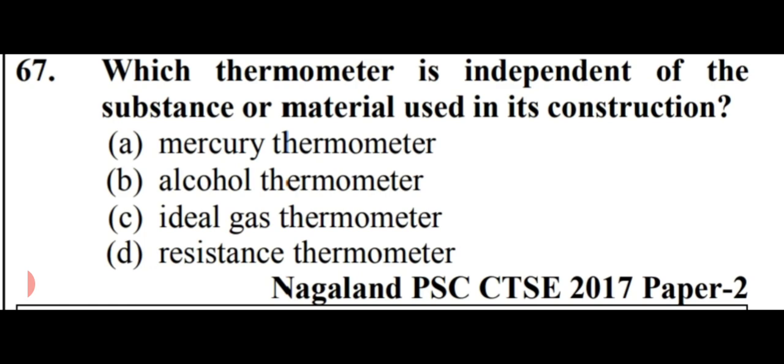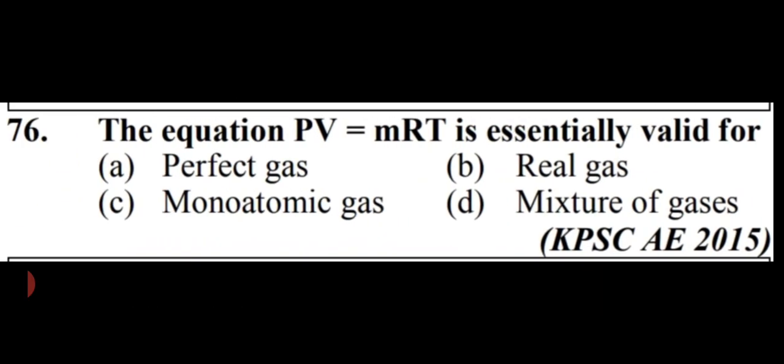Which thermometer is independent of the substance or material used in its construction? Options are mercury thermometer, alcohol thermometer, ideal gas thermometer, or resistance thermometer. So friends, ideal gas thermometer is independent of the substance or material used in its construction. So option number C is right here, ideal gas thermometer.